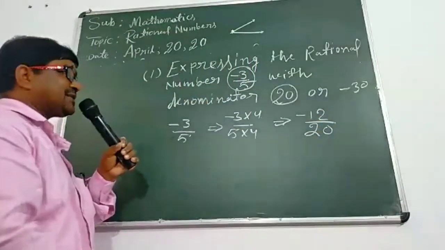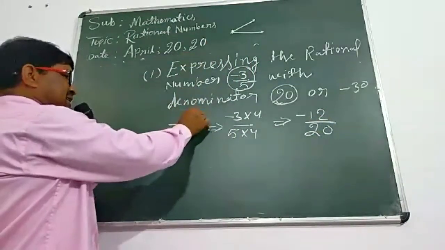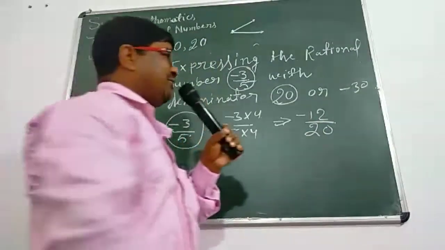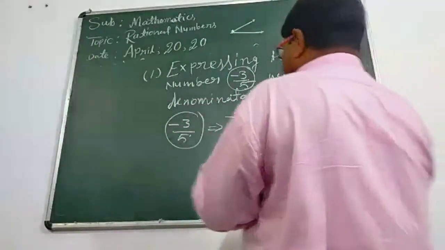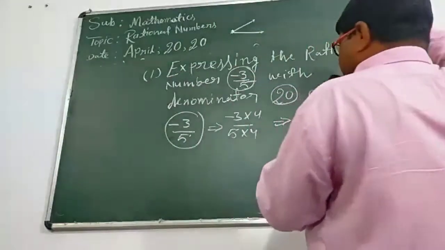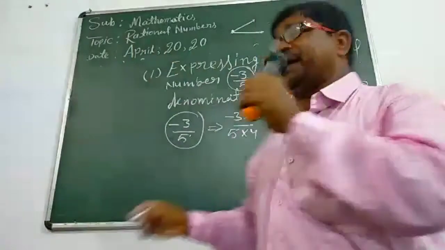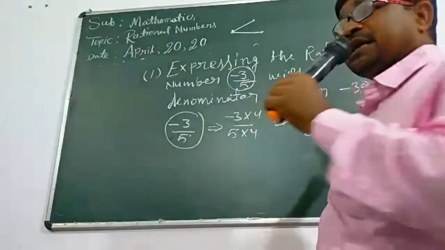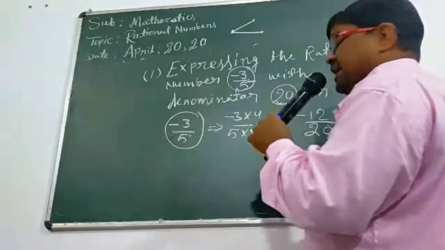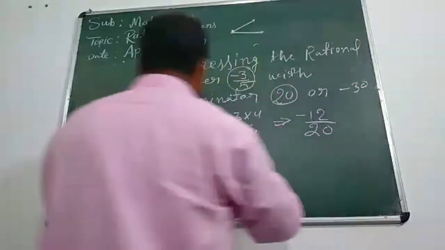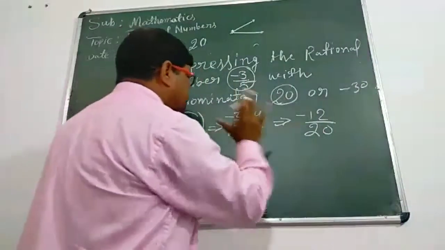Now students, the given rational number is minus 3 upon 5 and the question is asking, get another equivalent rational number having its denominator 20. How can we think about this? You can check here. That is the simplest method.